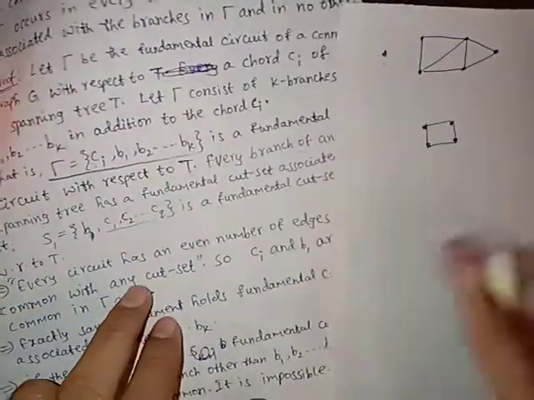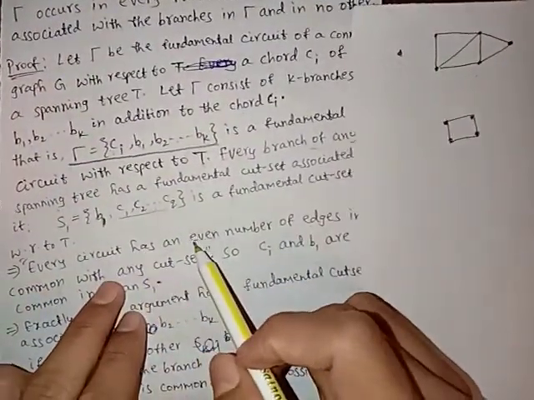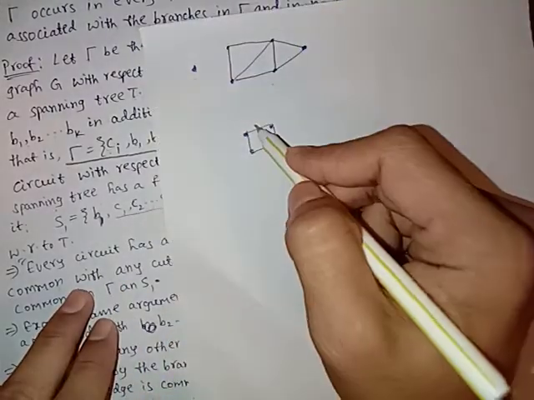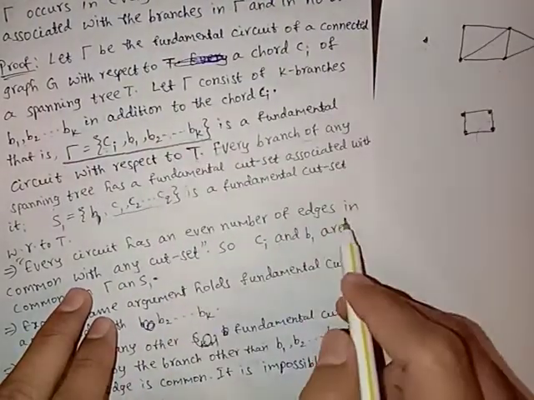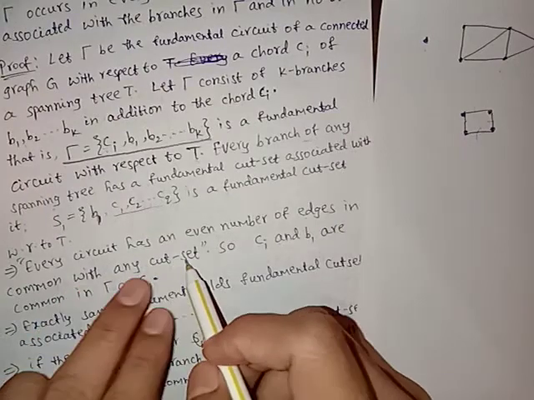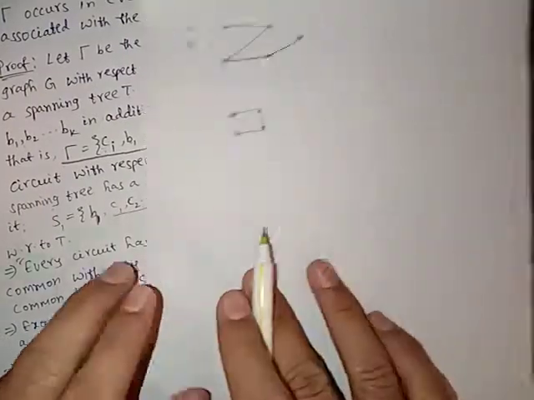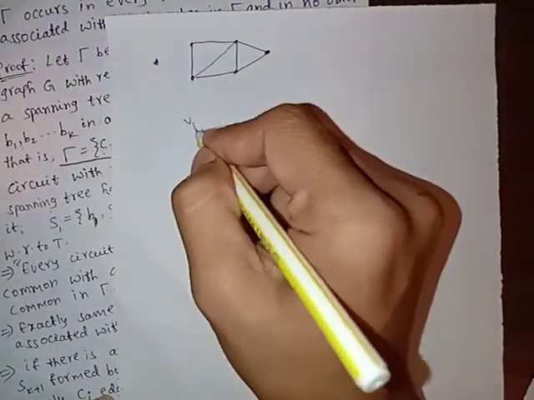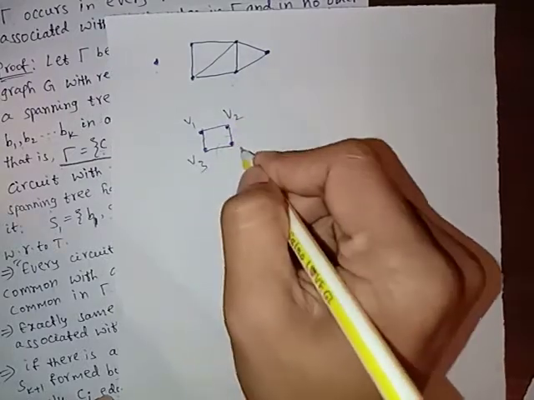Every circuit has an even number of edges in common with any cut set. Cut set means the graph becomes disconnected. Okay, now here vertices V1, V2, V3, V4.